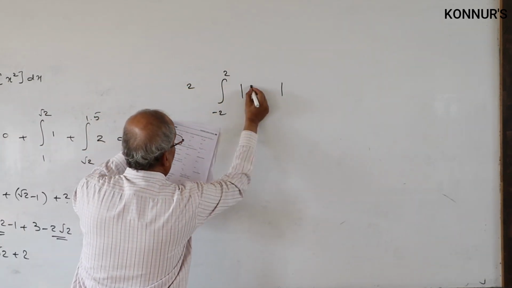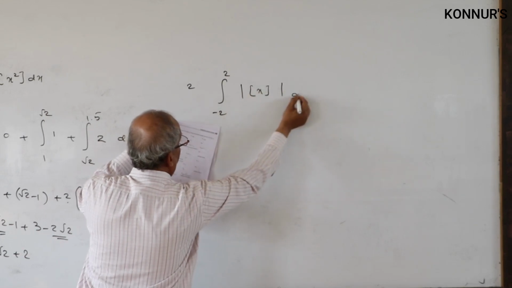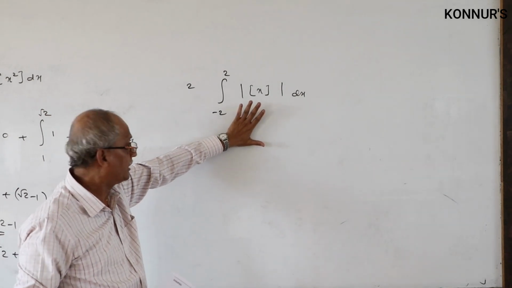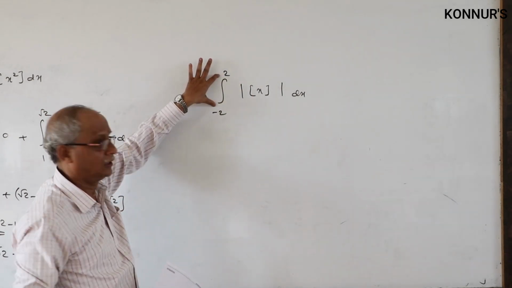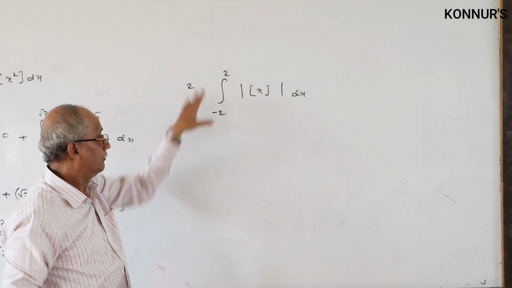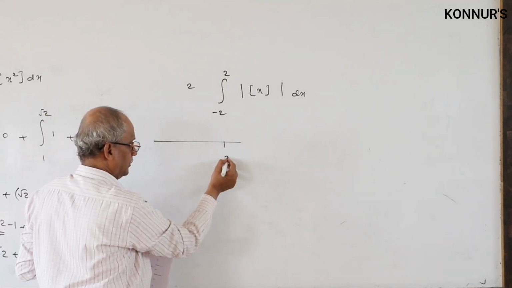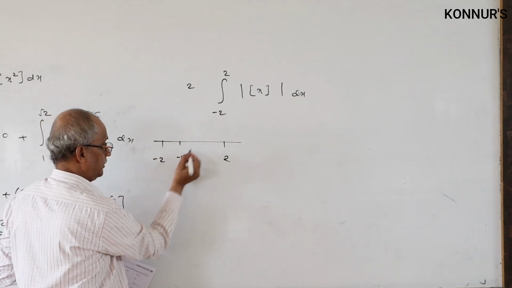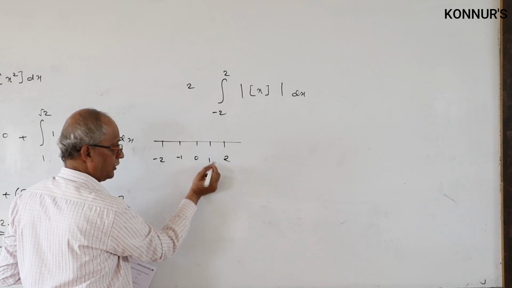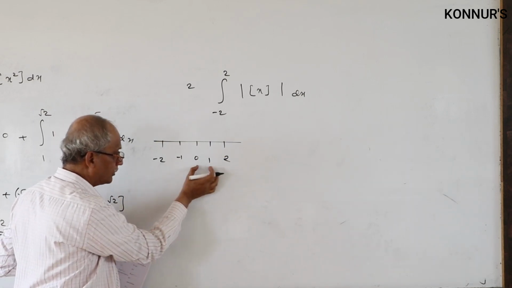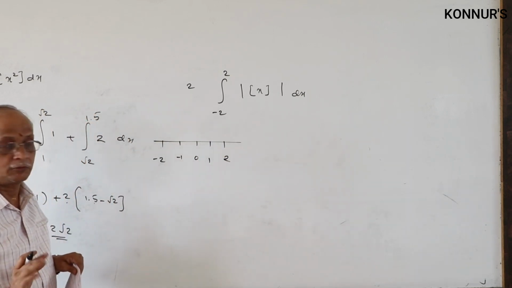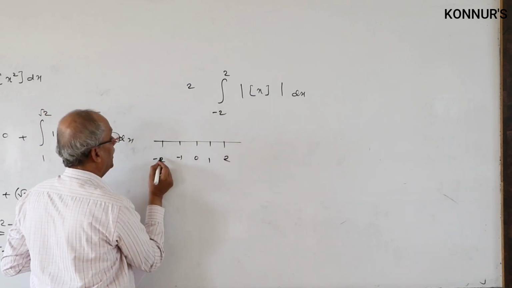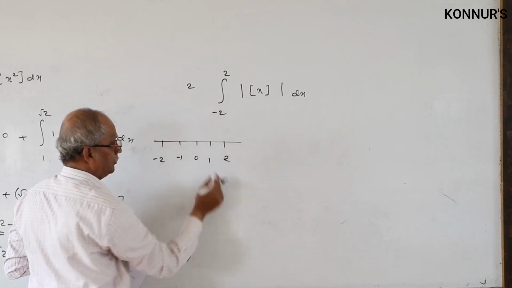See, minus 2 to 2. Modulus is there, step function is there, both given. Here the integer function is important. For an integer function, what kind of numbers are allowed? Consecutive numbers. Between minus 2 to 2, what are the continuous numbers? Minus 2, minus 1, 0, 1, 2. Everywhere you have to consider the integrals. Right. Minus 2 to minus 1. What is the step value? Minus 2. What is the modulus of minus 2? 2.